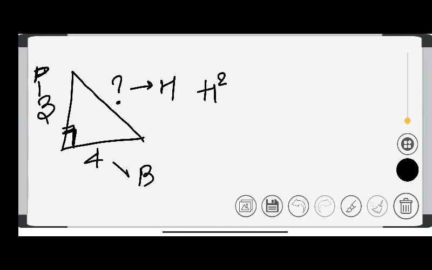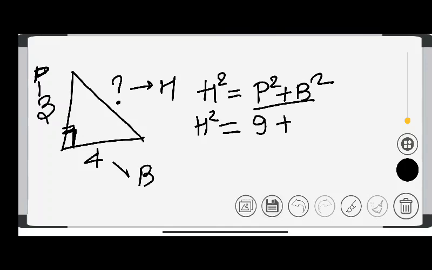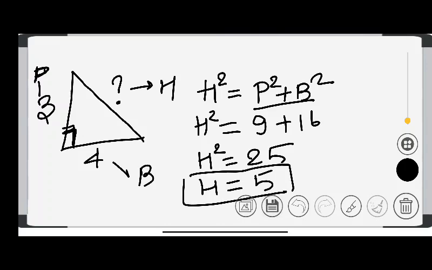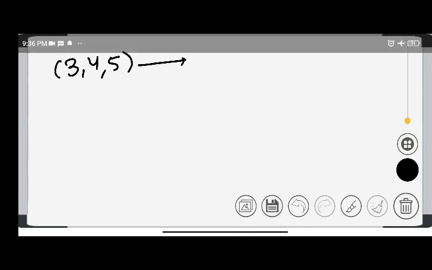So you have to apply the formula h square is equal to p square plus b square. I don't know h square, but I know the rest. Perpendicular square, 3 3s are 9. Base square, 4 4s are 16. The result is 25, and hypotenuse is 5. The square came to this side, so it becomes under root. Hypotenuse is 5, so you can represent them as 3, 4 and 5. This is called a triplet.